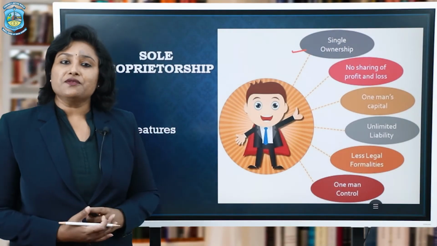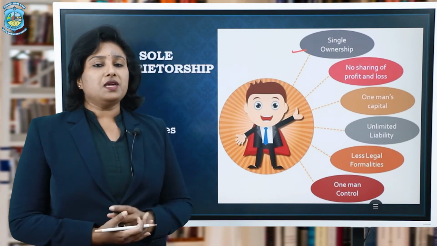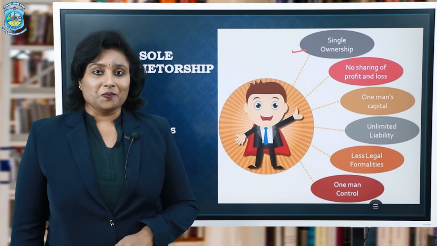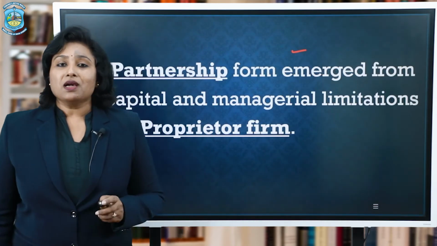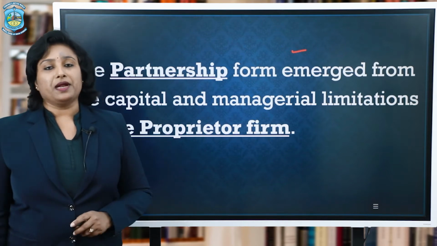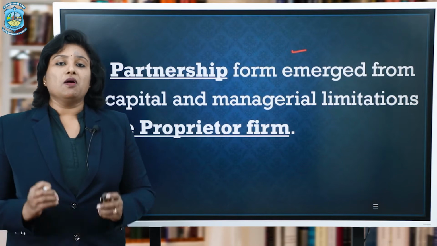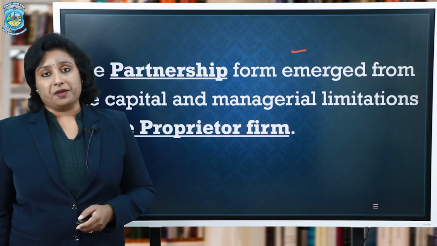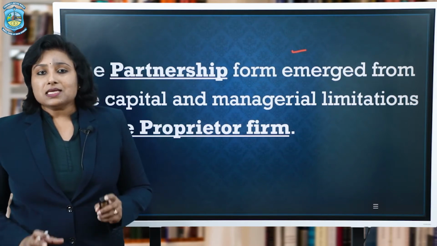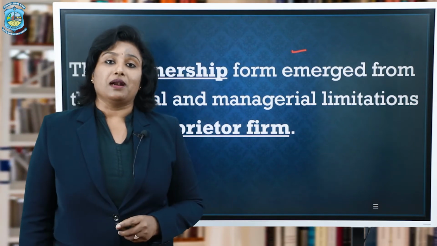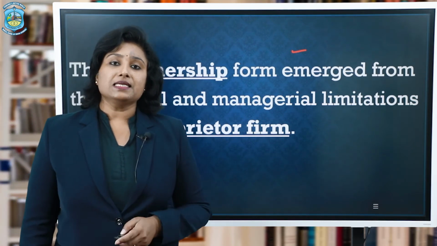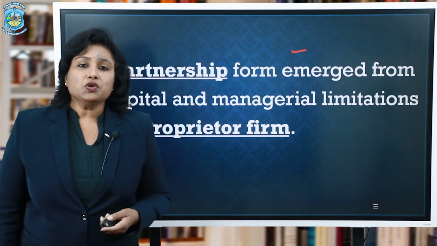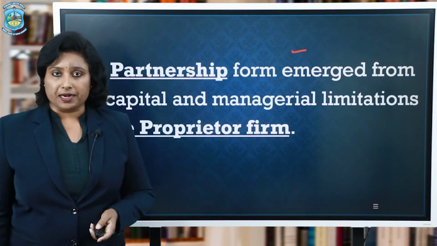So, looking at these features, you must have understood that some of the features sound like advantages, but some sound like limitations. And my dear students, because of the limitations of a sole proprietorship firm, a partnership form has emerged. That is, the limitations of the managerial and the capital aspects of a sole proprietorship firm have pushed the need for a partnership firm. Now, let us understand one by one why these needs arise, or you can say why do we need a partnership business when we already have a sole proprietorship concern.